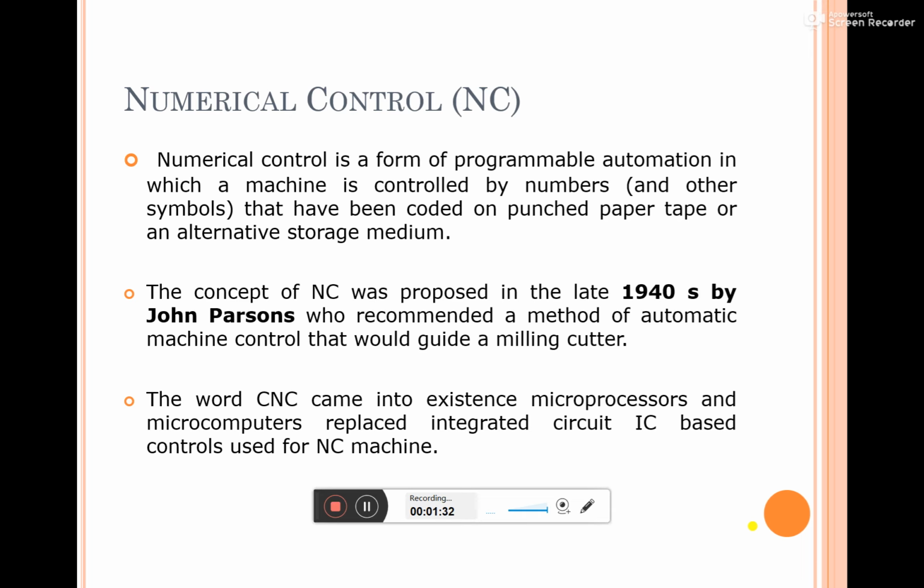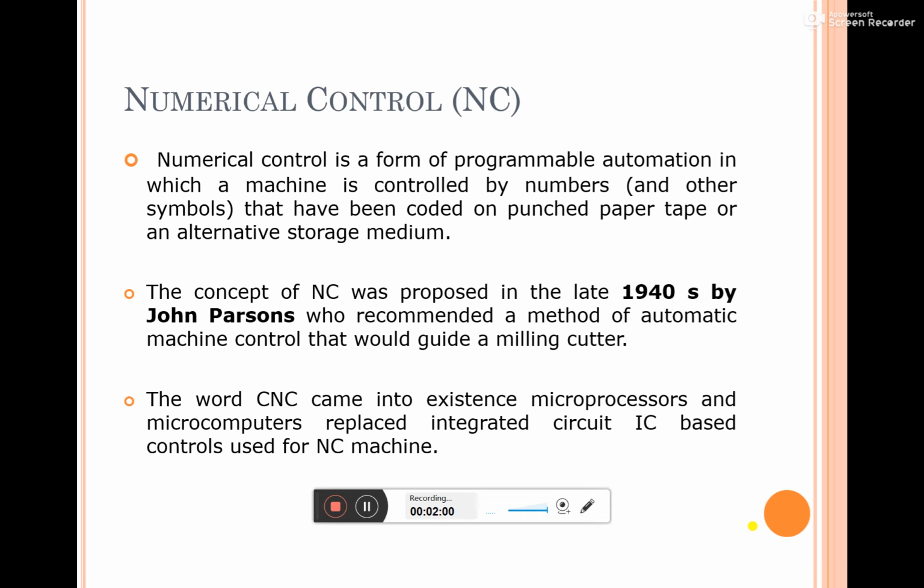We can reduce human work by using this NC machine. Here we use one program to control the machine, and that program can be coded using punched paper tape or some other alternative storage medium.